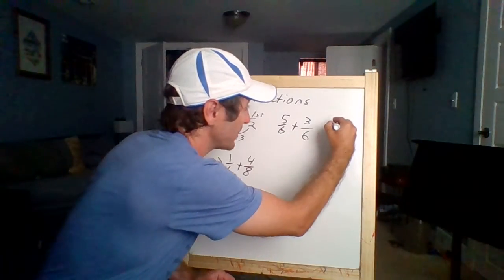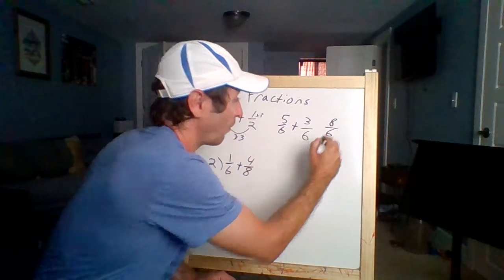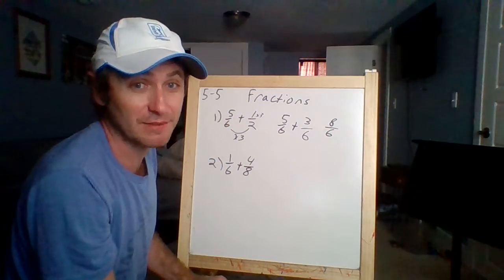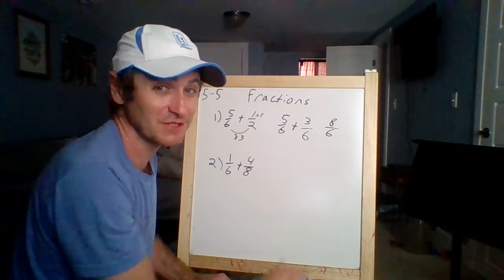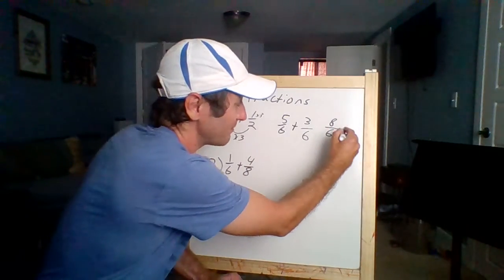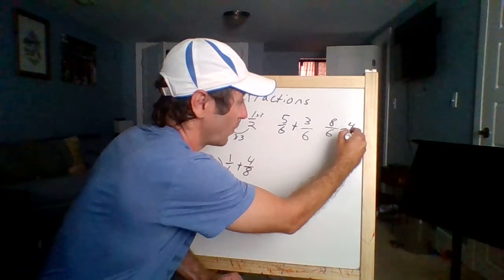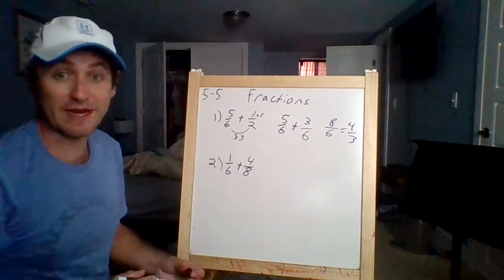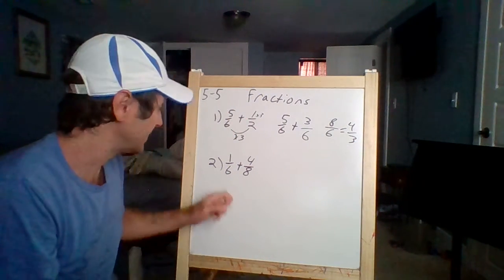So 5 plus 3, 8 over 6. Oh, can we simplify? And we'll get to improper fractions, but let's simplify. Those are both evens. 4 over 3. Okay? Right here.